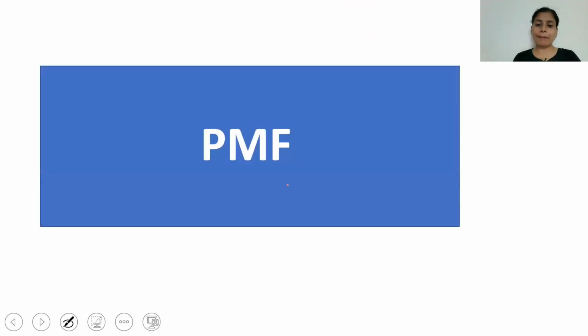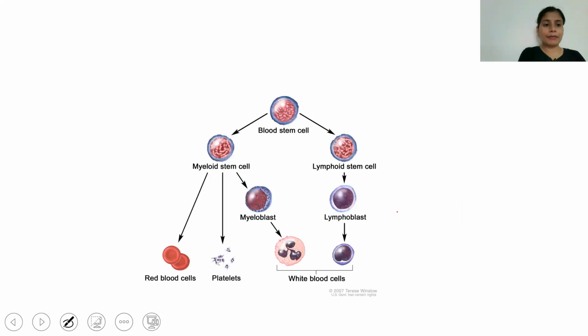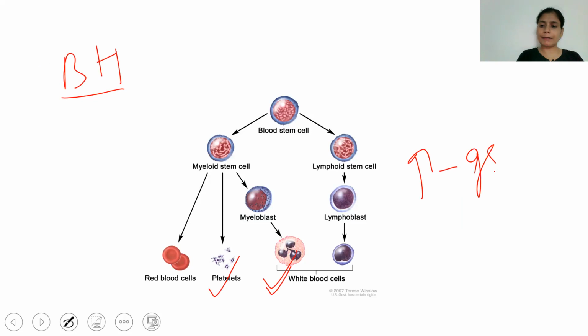Now coming toward primary myelofibrosis, this is again a myeloproliferative neoplasm, MPN, and this is a bilinear hyperplasia. Bilinear hyperplasia means increase in the platelets as well as increase in the WBC, or specifically of the granulocytic series. So two things are going to increase in primary myelofibrosis, that is granulocytes and platelets.